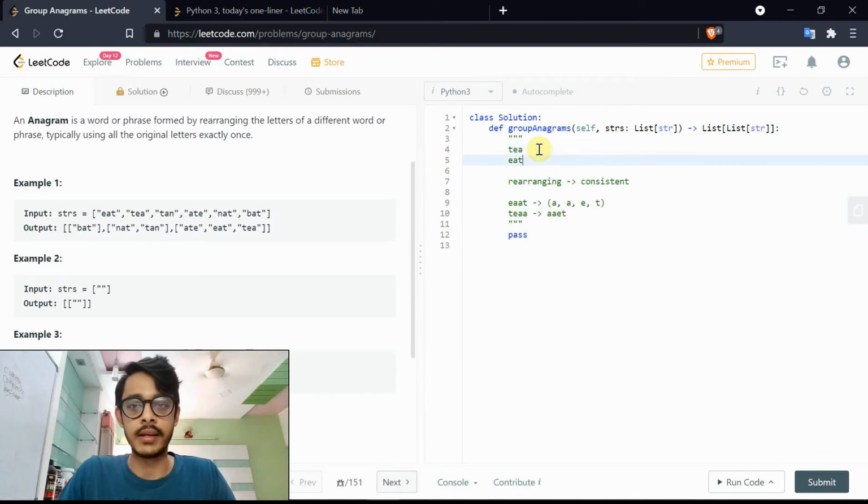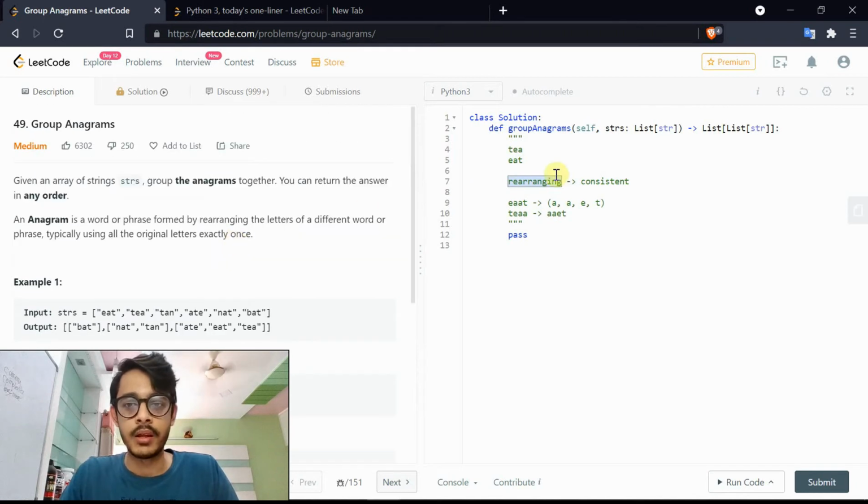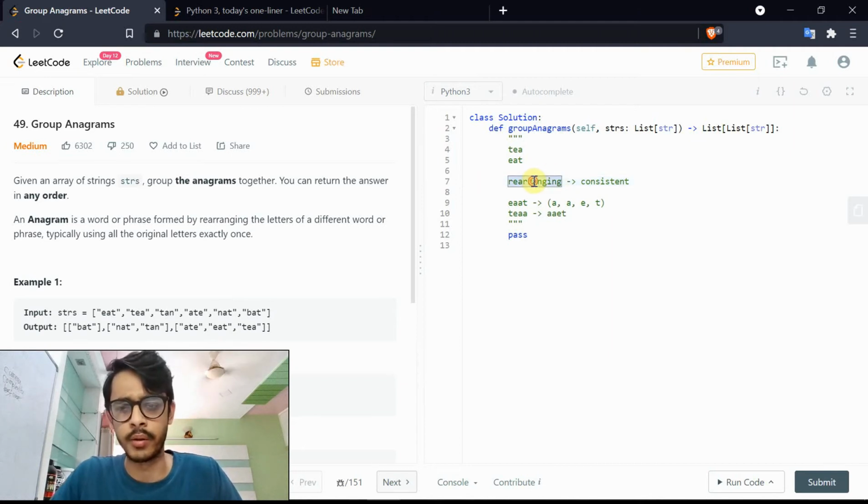Take the case of tea and eat. In this case, the characters in T, E, and A can be rearranged to form the word eat. Now, that rearrangement isn't specified and it could be anything at all. Which brings us to the primary problem, or actually the only problem this question poses. The number of rearrangements, the permutations and combinations if you think about it, could be in terms of factorials. And that is not a good idea to code up.